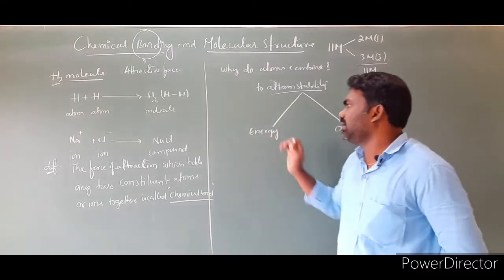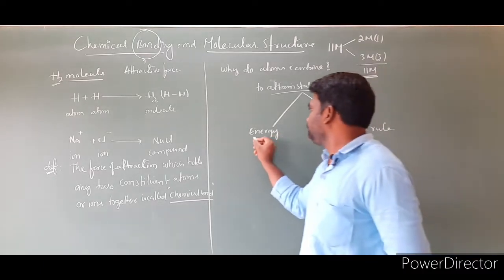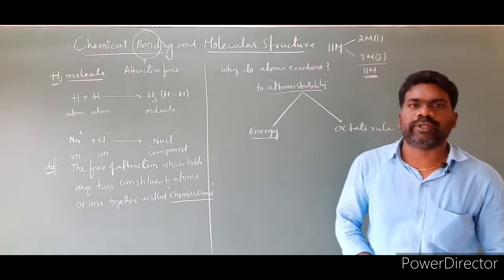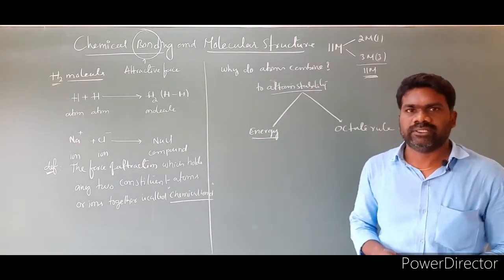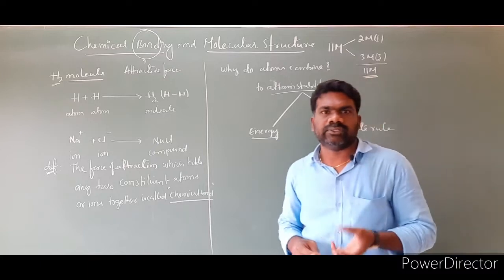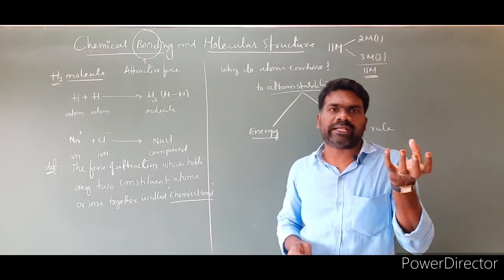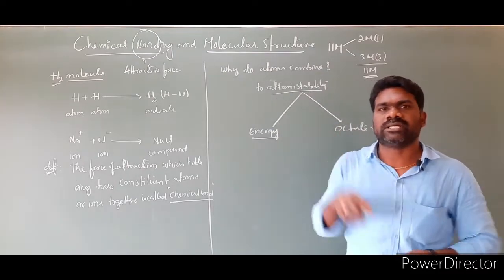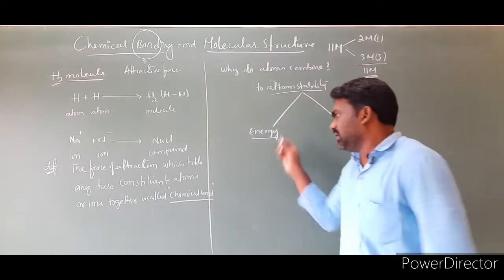First, we can take the energy concept. According to energy, a system is always stable at a lower energy state when compared to a higher energy state. Atoms are highly energetic, so they are highly unstable. To attain stability, atoms combine to form molecules. Molecules are less energetic.